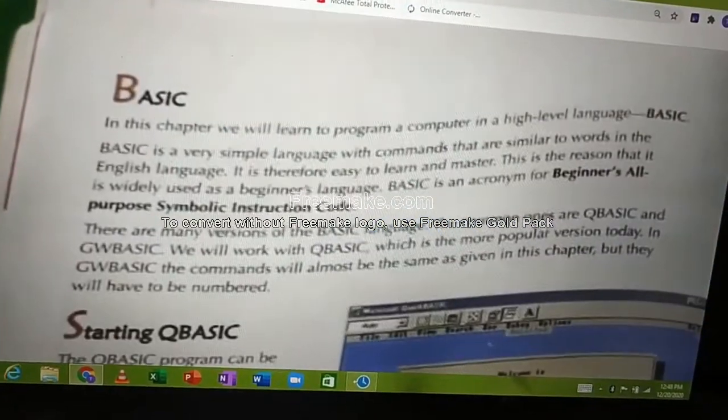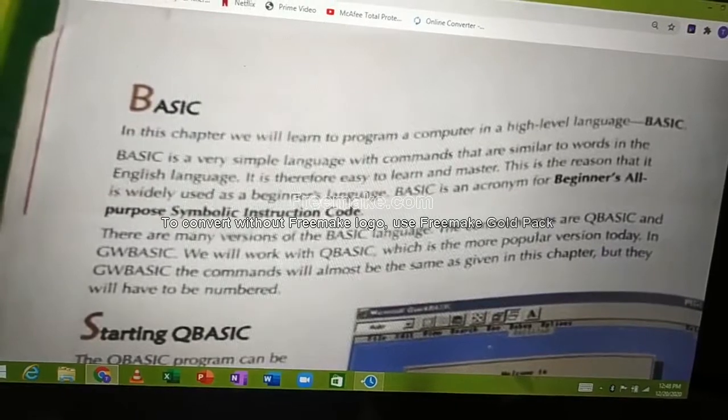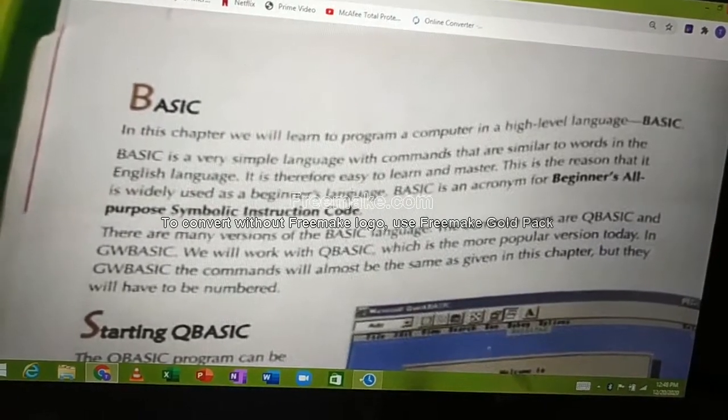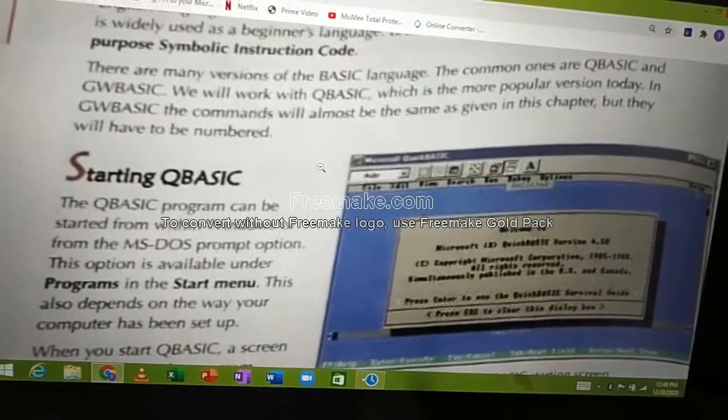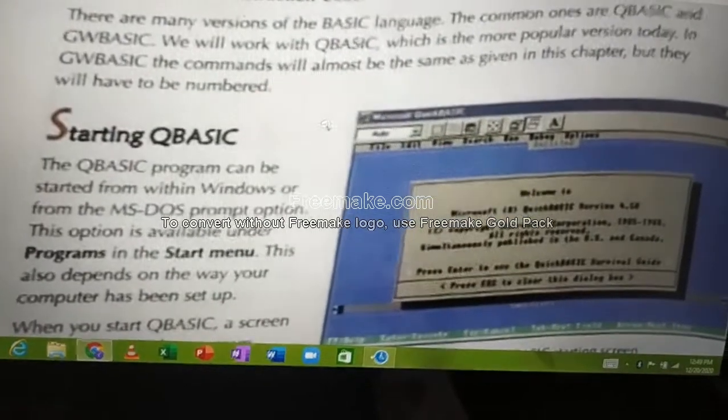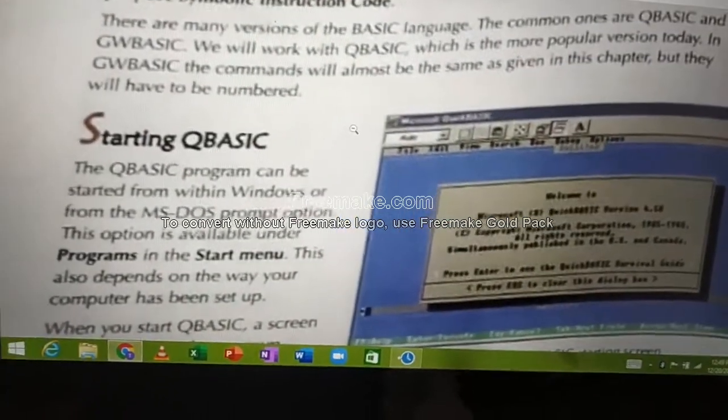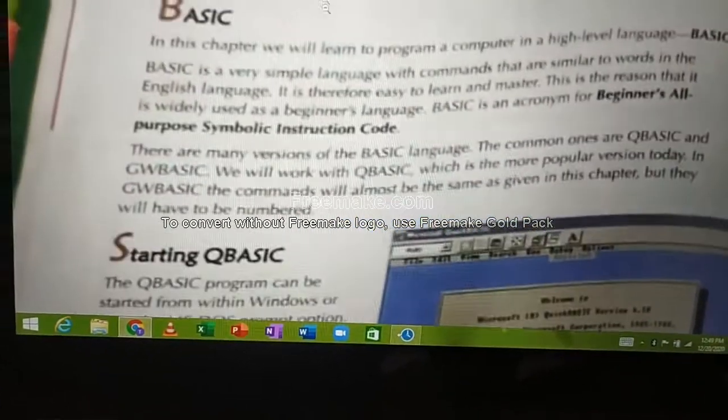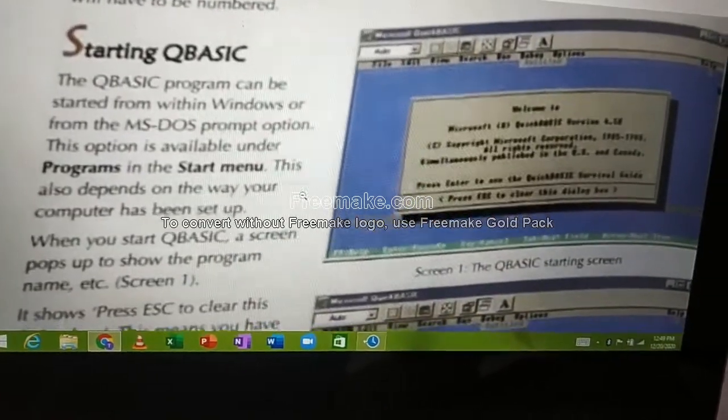Quick Beginners All-Purpose Symbolic Instruction Code is what you will be learning in this chapter. Till now, what I have explained is the theory part. Beyond this, everything will be practical.